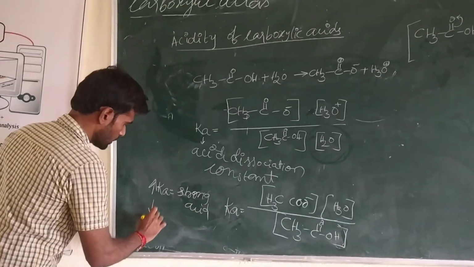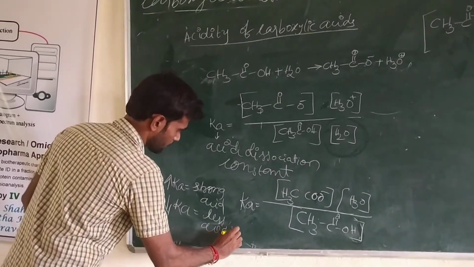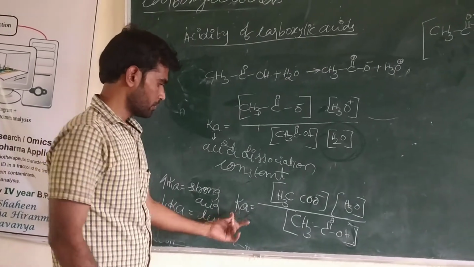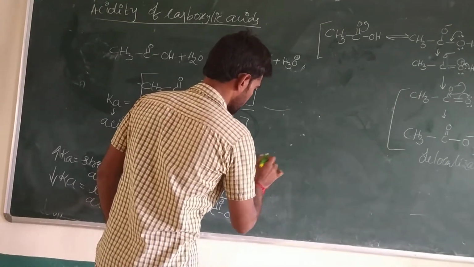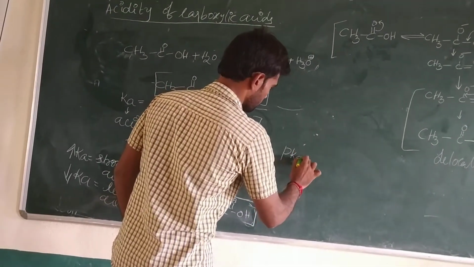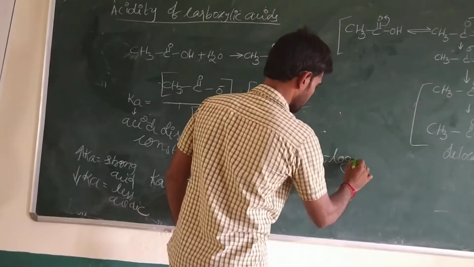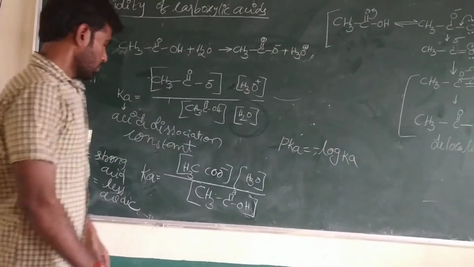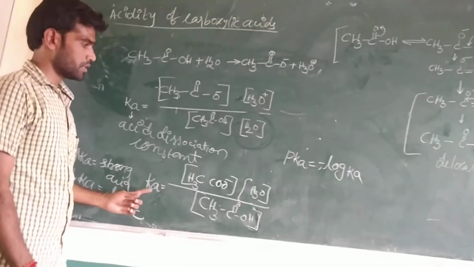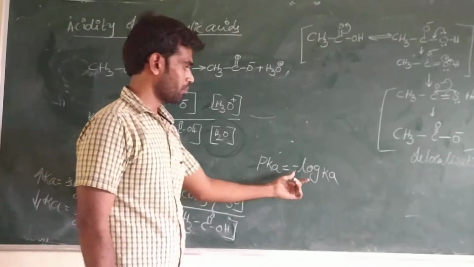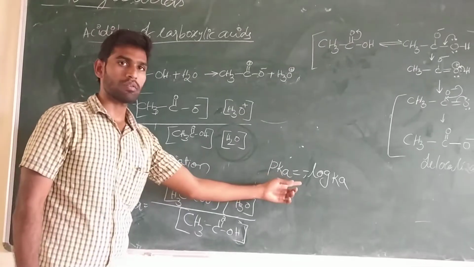If your Ka value is low, it is less acidic. For example, we apply the minus log on both sides. But normally the strengths of the acids are represented with the pK value. pK is nothing but the minus log K. So we are representing the K here in the form of a pK value also.